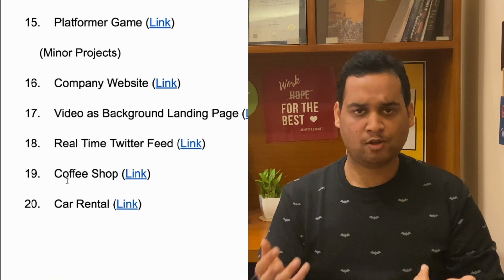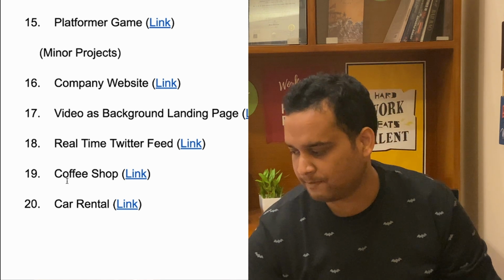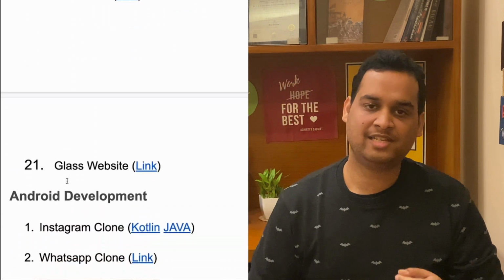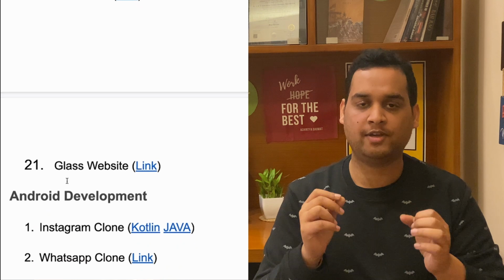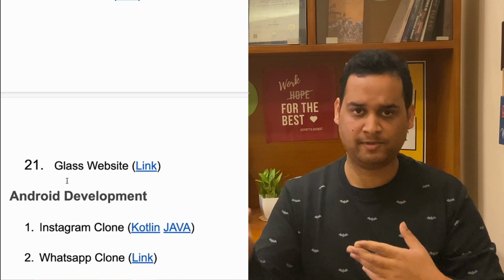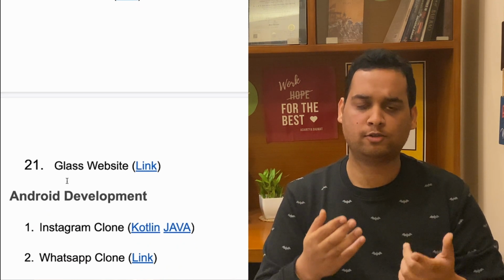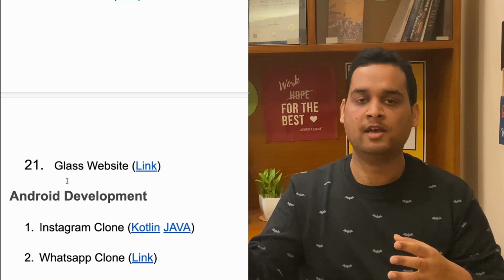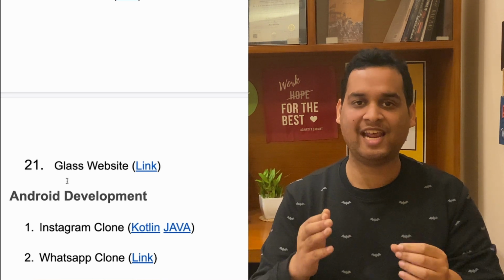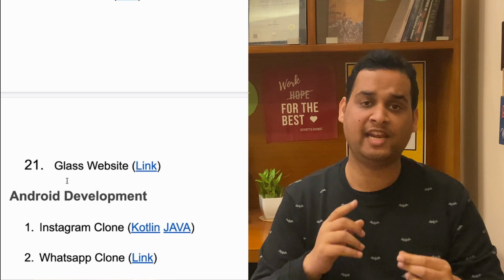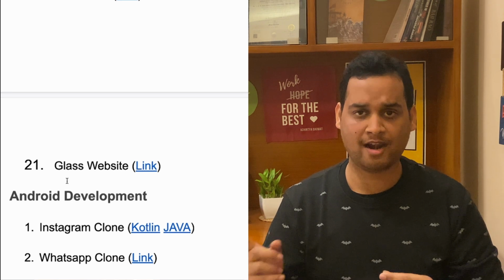Car rental website. This is also a good project if you are looking for some unique idea. The sixth idea is a glass website. This is a transparent background website, so you can also make it. You can also use it as a feature and implement it in some complex website. So far we have discussed 39 ideas, all of them in web development. 18 were in MERN stack and 21 are now in web development.